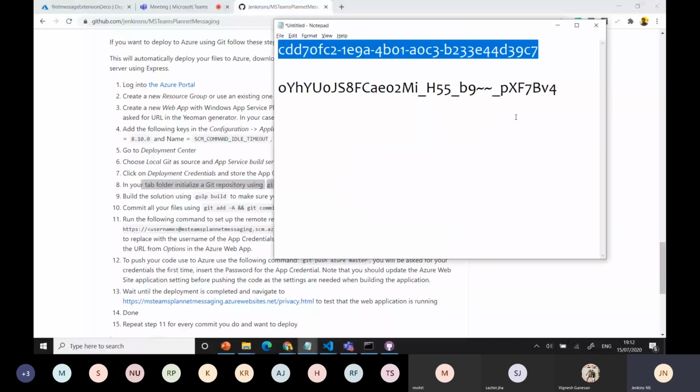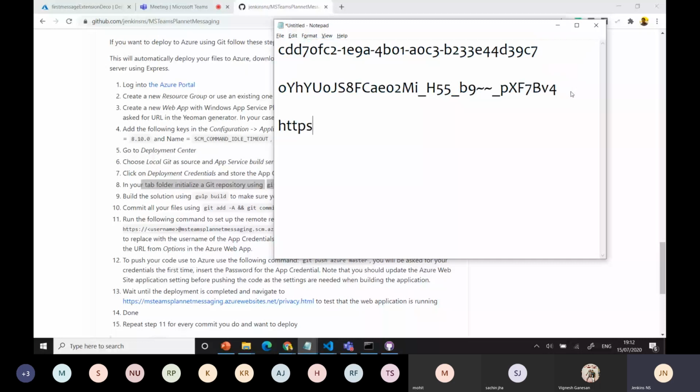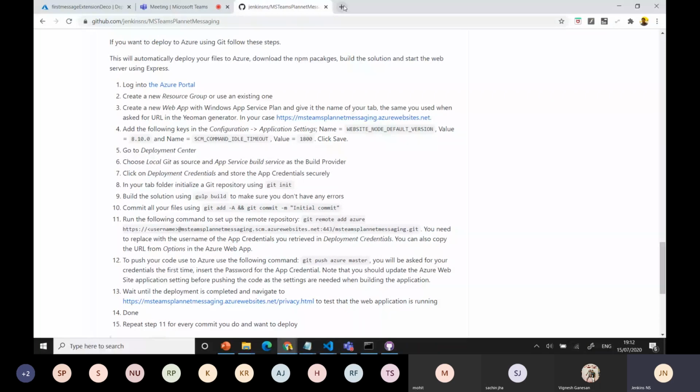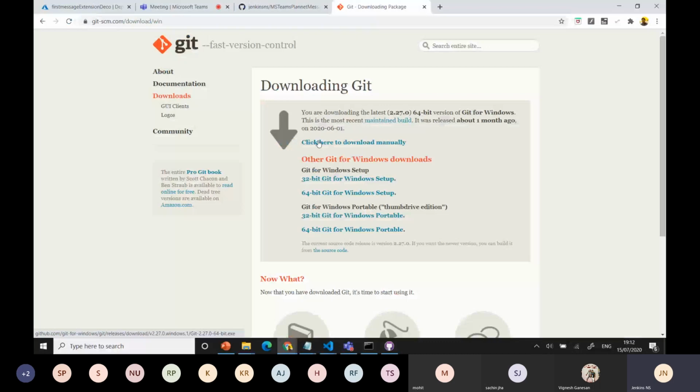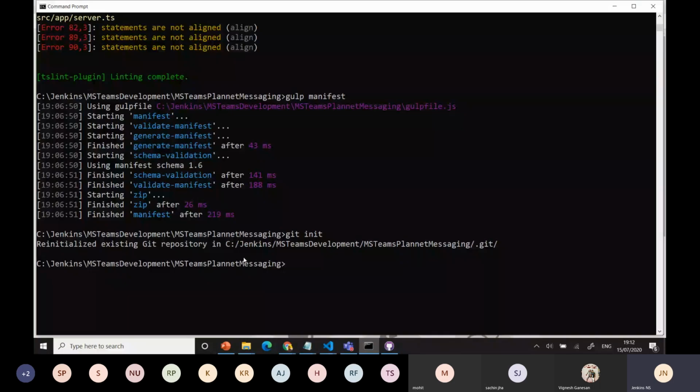Like this, https://git-scm.com/download. You can copy it; I'm using Windows, so I use that. Once you go and download and install it, the Git version you need to install is 32 or 64 bit, based on your Windows setup. You can use it. Then only will Git work for me.